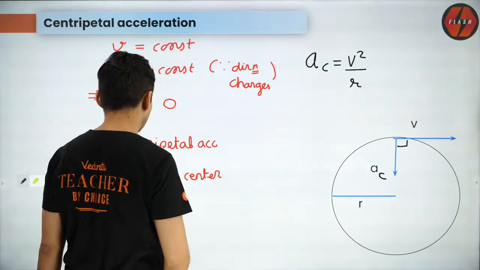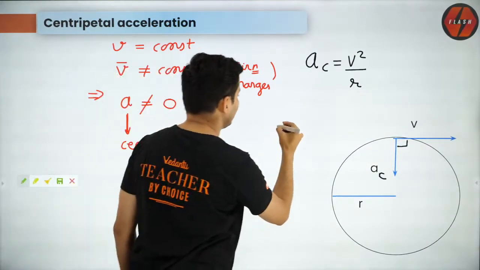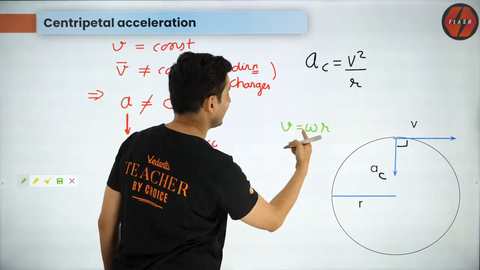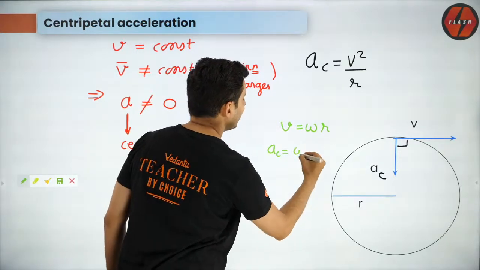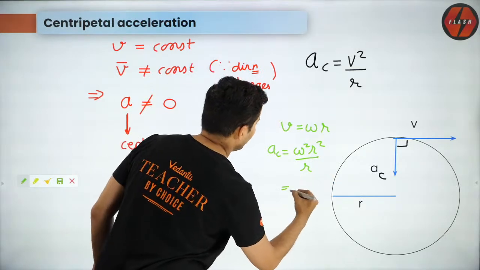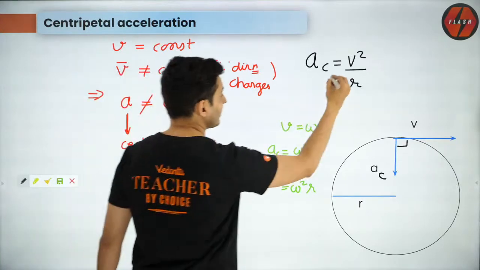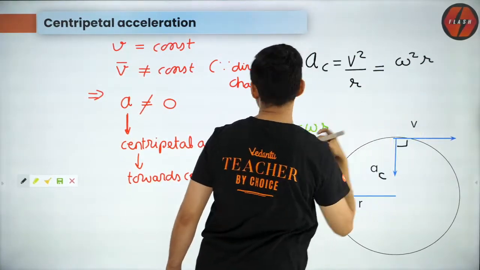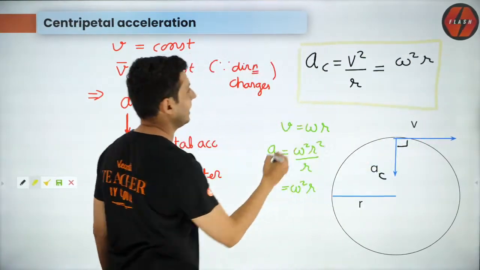So that's the value of acceleration, but you can use some special logic, like remember v is omega r, so just use that, and what will you get? Acceleration will be omega square r square by r. So that r goes and you will get it as omega square r. So you might as well write it as v square by r, which is also omega square r. So this is the formula for centripetal acceleration.